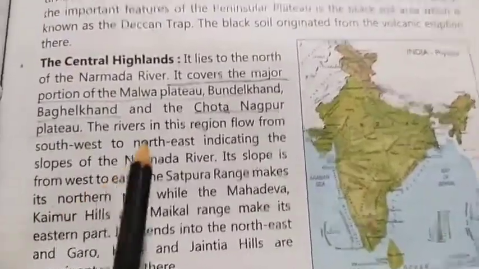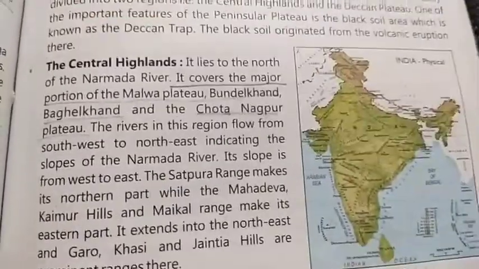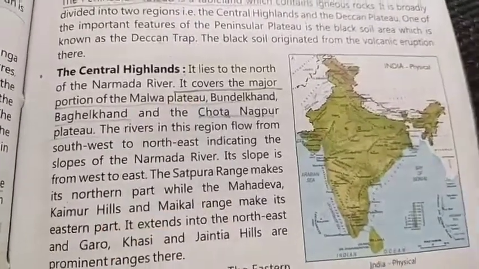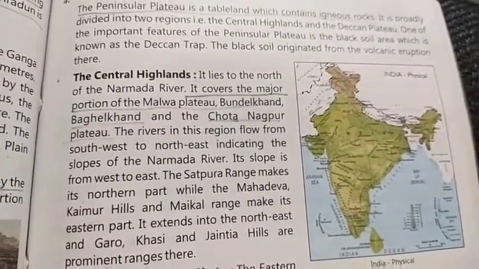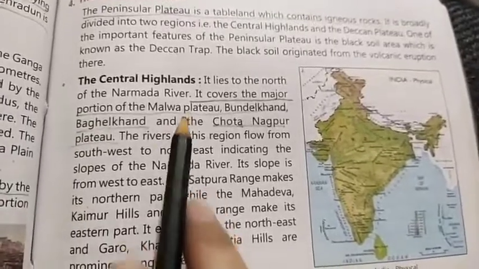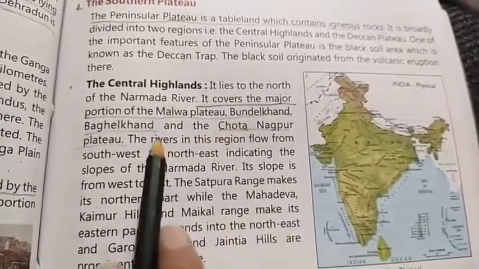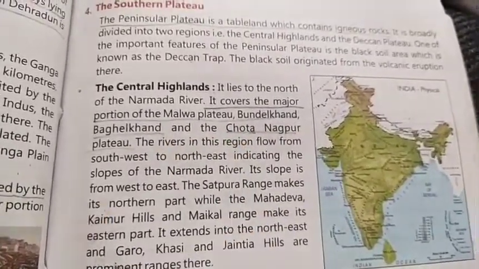Okay, next comes the part of the southern plateau we are going to discuss. First one is the Central Highland. This lies in the north of the Narmada river, which means where the Narmada river flows, it lies in the north of that, and it covers a major portion of Malwa Plateau, Bundelkhand, Baghelkhand and Chota Nagpur Plateau.